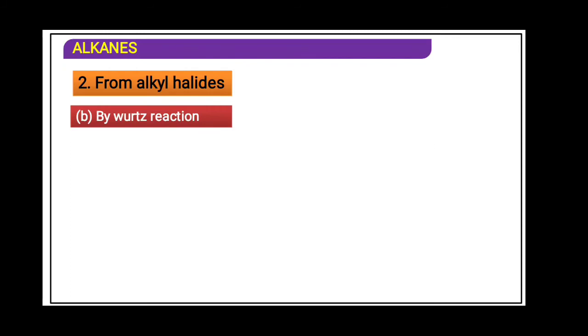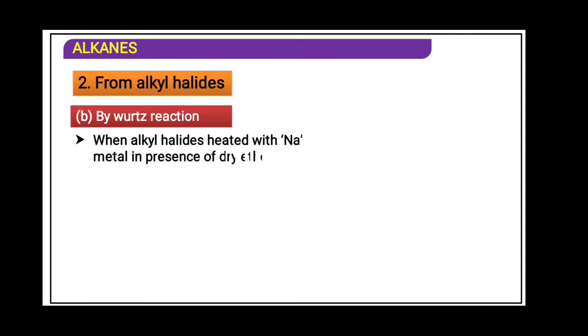Now the second method is very important, that is said to be the Wurtz reaction. Wurtz reaction means alkyl halide reacts in presence of sodium metal. Pure sodium metal is added in this reaction. Let's see what will happen. Sodium will react with the halide, forming sodium halide in presence of dry ether. Dry ether is the organic solvent.